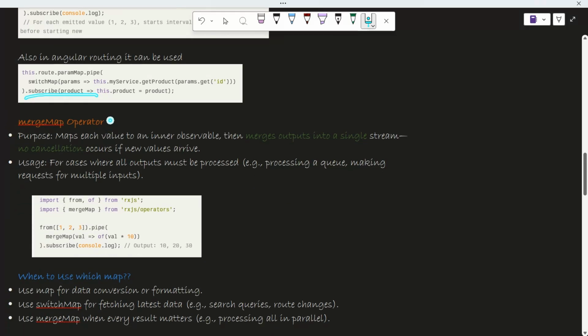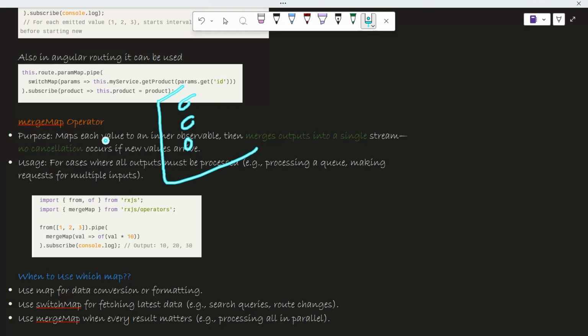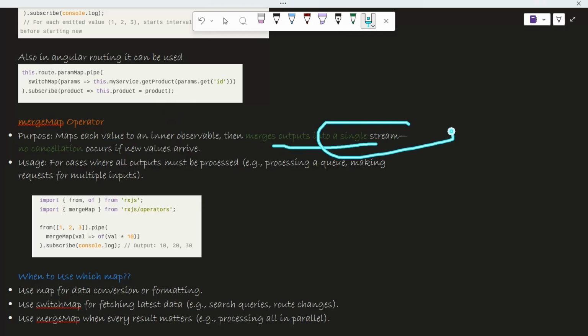Okay, then we have mergeMap. This is also important, but mergeMap is basically for emitting multiple values when you want all these values. It is merging all the results and then giving you this value. It maps each value to an observable, then merges the outputs into a single stream.